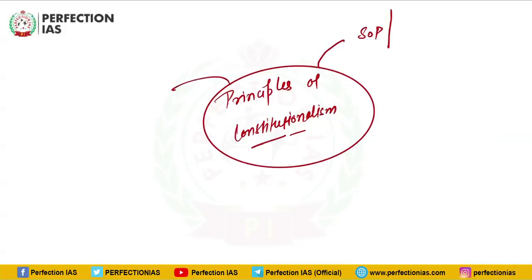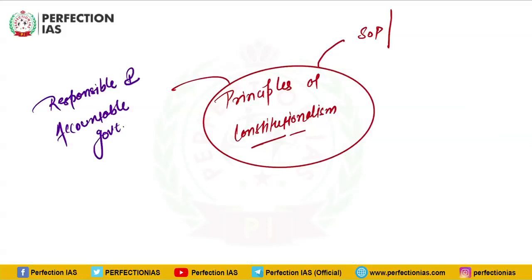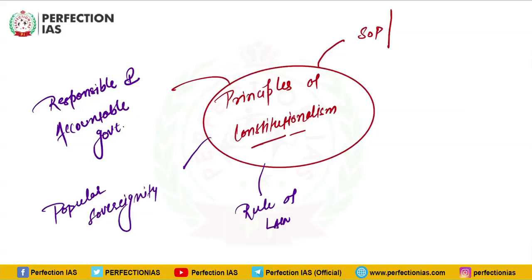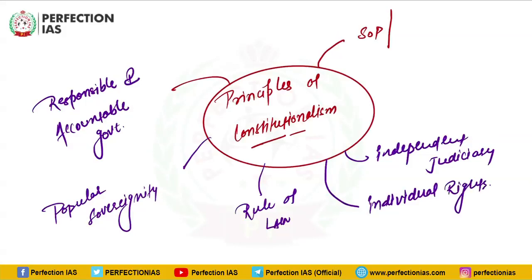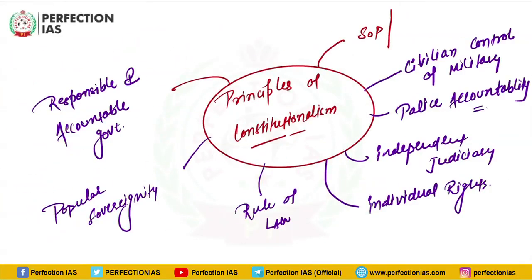Second is responsible and accountable government. Third is popular sovereignty. Fourth is rule of law. Fifth is independent judiciary. Sixth is individual rights. Seventh is civilian control of military, and eighth is police accountability. So these are the key features or principles of constitutionalism. Constitutionalism in simplest terms means limited government. That means the powers of the government are limited so that the key features of democracy can be protected.